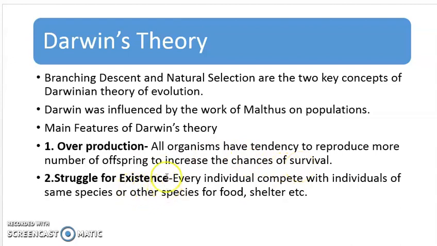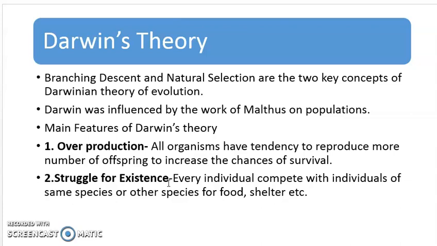Second, struggle for existence. If a large number of individuals are born, then there would be 2 kinds of struggle. They would be fighting among themselves as well as with other species, right? Just take an example. If in a jungle there are 2 families, one of lion, the other of leopard. Leopard produced 10 cubs, and lion 5 cubs.